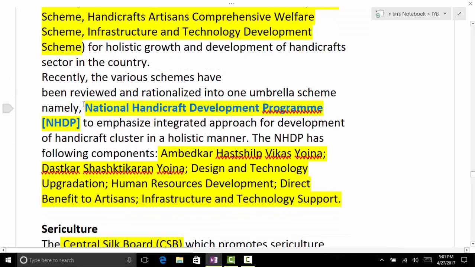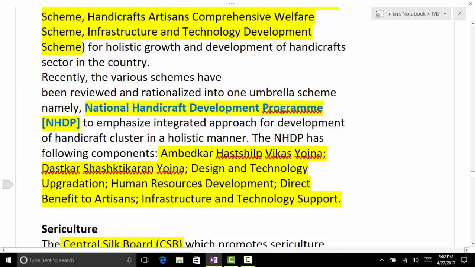And this is the umbrella program where all these schemes are merged: National Handicraft Development Program. Now we have specific components under this one program. So regarding handicrafts, remember this one umbrella program, the National Handicraft Development Program. And what are the major components? Ambedkar Hast Shilp Vikas Yojana, Dastkar Sashaktikaran Yojana, Design and Technology Upgradation, HRD, Direct Benefit to Artisan, Infrastructure and Technology Support.